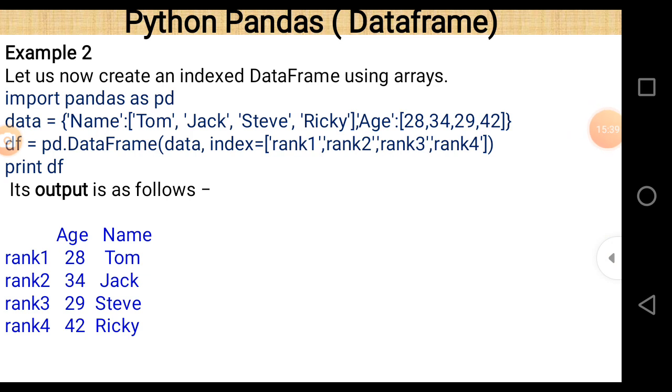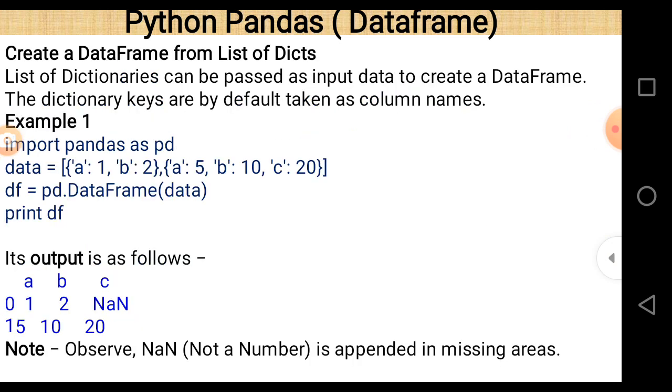So when this program is executed, then this is the output. Age and name are the names of columns. Rank 1, rank 2, rank 3 and rank 4 are the names of index values. And 28 Tom, 34 Jack, 29 Steve and 42 Ricky. These are the data. Next is create a data frame from a list of dictionaries.